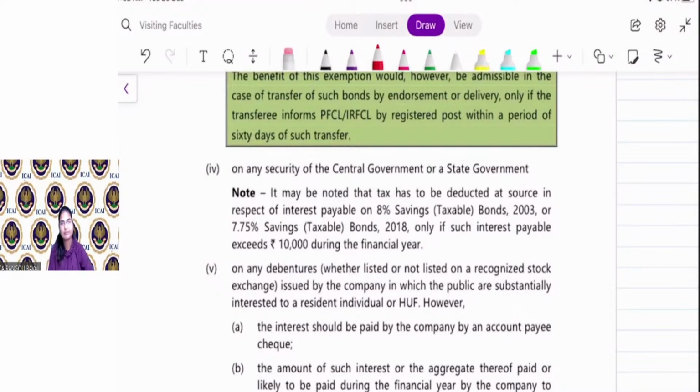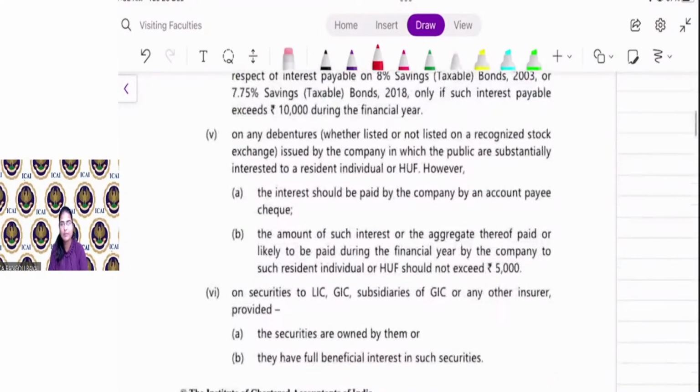Yes, Kavita, on any security of central government or state government, on any debenture, whether listed or not on a recognized stock exchange, issued by a company in which the public are substantially interested, to a resident individual or HUF. So if a listed company is issuing debenture, then the company is required to pay interest on that debenture, right?